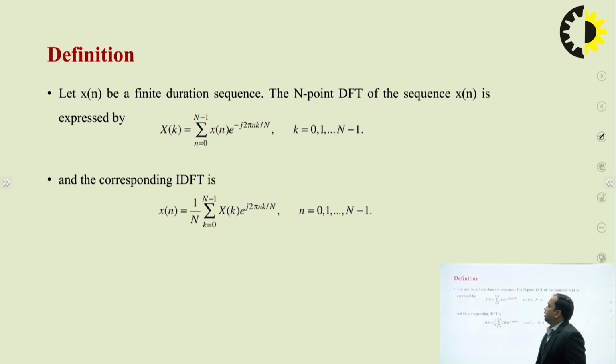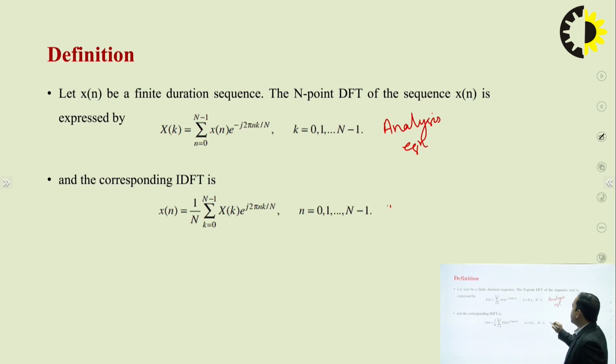Now we'll talk about the mathematical equations corresponding to the discrete Fourier transform. So we have two equations. One is called the analysis equation, and the other is called the synthesis equation. This is called the analysis equation, whereas this is called the synthesis equation.